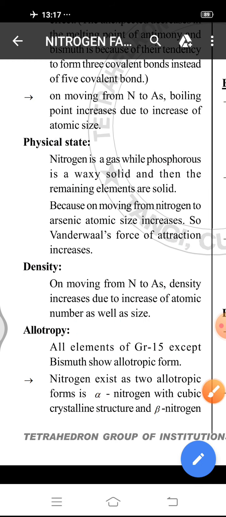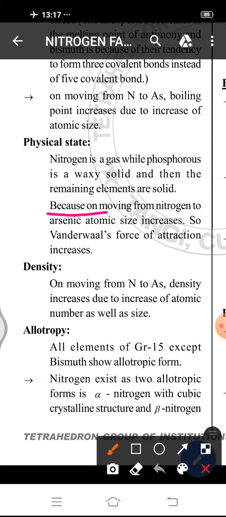On moving down the group from nitrogen to arsenic, atomic size increases, so van der Waals force of attraction increases. Due to increase of van der Waals force of attraction, they exist in solid state.